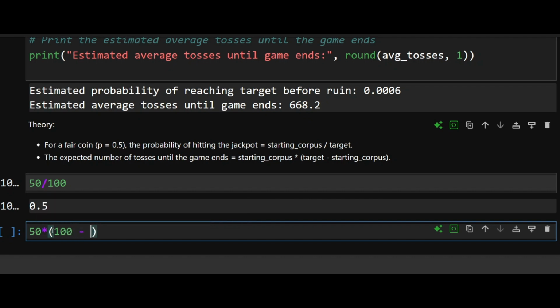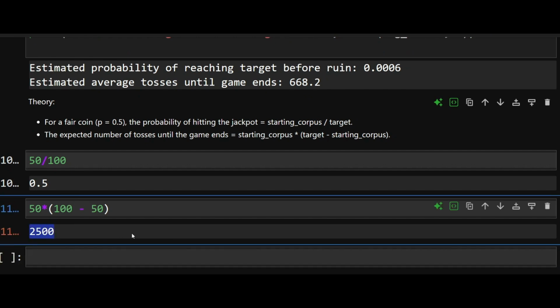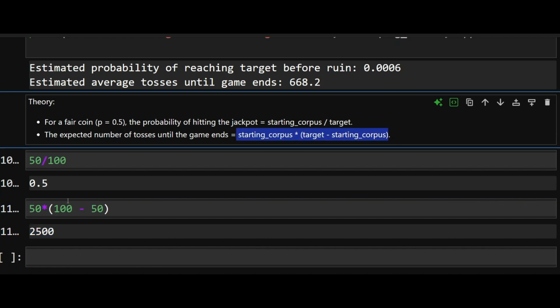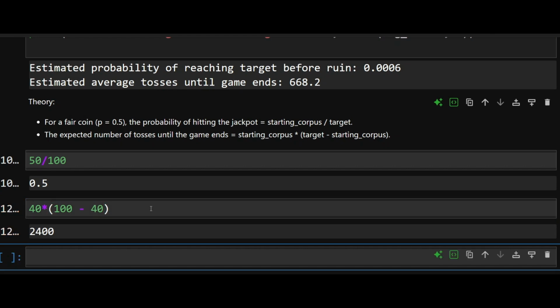So if you remember, it had taken me 2,500 games to reach the jackpot, and this formula is at play. When I changed it to 40, it became much lesser. So it became 2,400. So you can see these are all formulas that can be derived analytically.